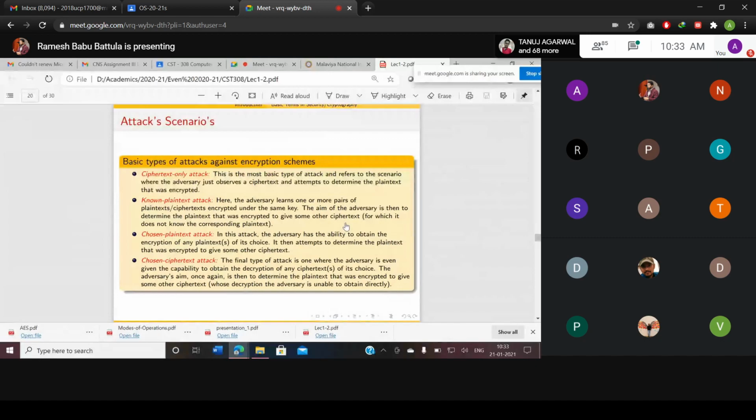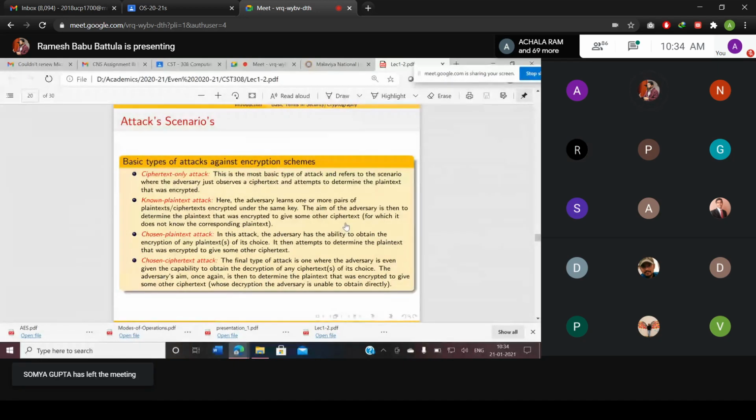We start with confidentiality. So what is the attack scenario? Before we develop confidentiality, we try to understand the attack scenario. We studied plain text, ciphertext, encryption, decryption, cryptography, and cryptology. These topics we already discussed in the starting class. Now I want to share with you: there is a ciphertext only attack, there are known plain text attacks, a chosen plain text attack, and a chosen ciphertext attack. I will give examples. Ciphertext only attack is the basic type of attack. This is the first attack.